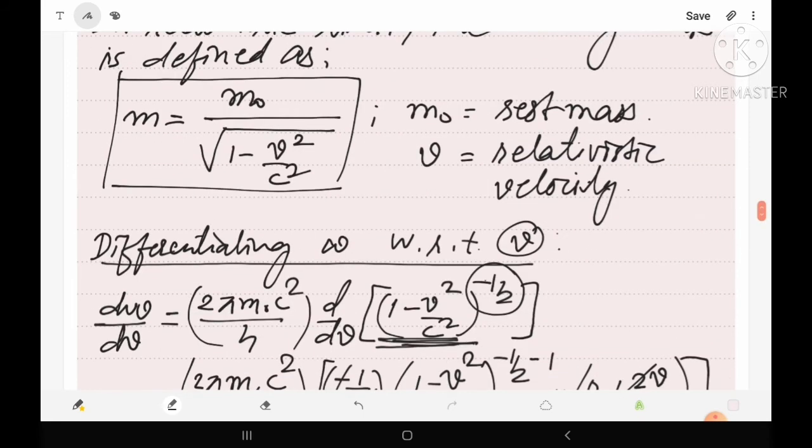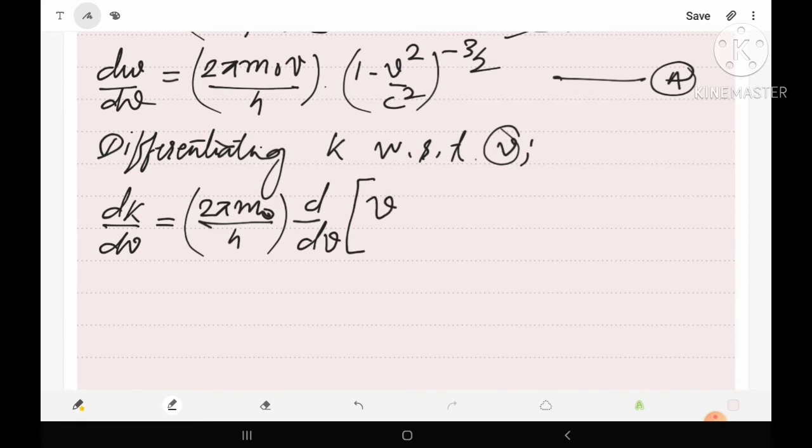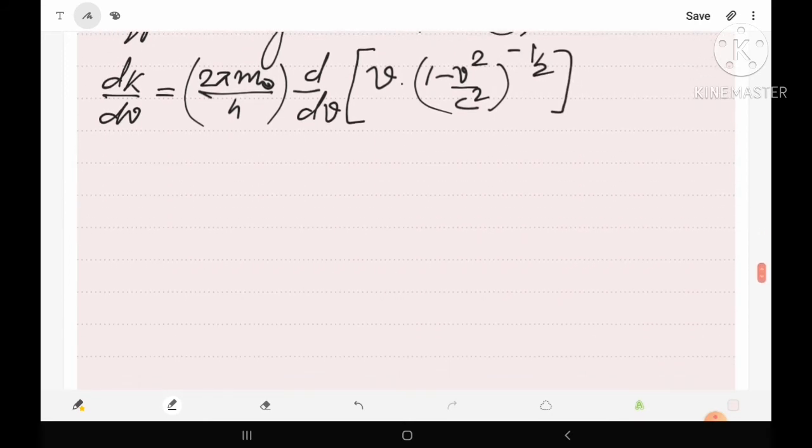So here the differentiation will be: 2πm₀/h will be taken out, and the differentiation means d/dv under the root, we have v into (1 − v²/c²) raised to power −1/2. Now actually we have two functions of v. This is the first function, suppose, and this is the second function. Now let's differentiate them.